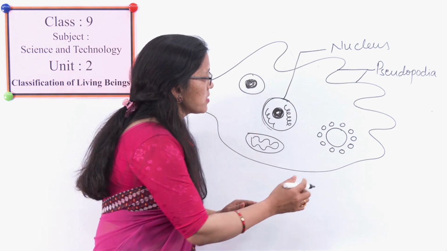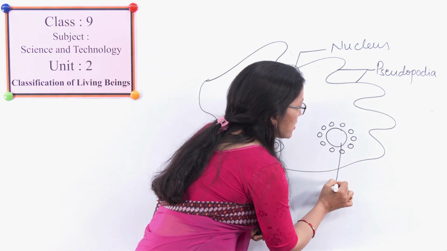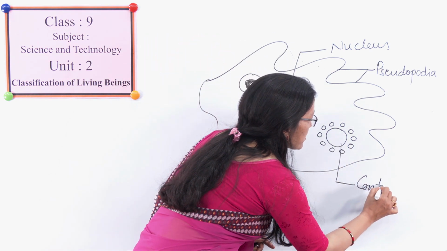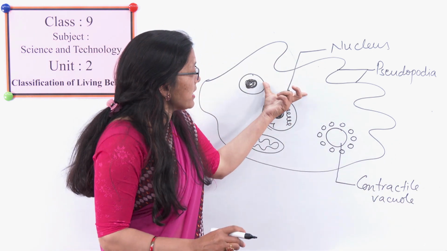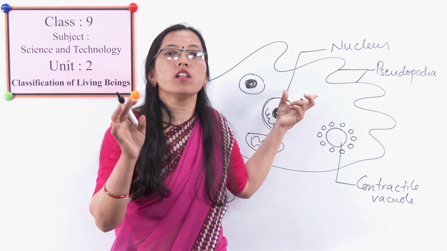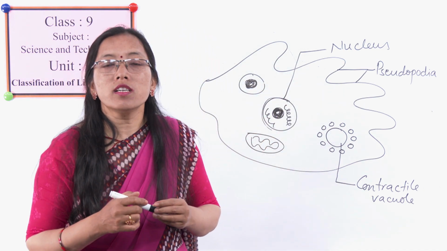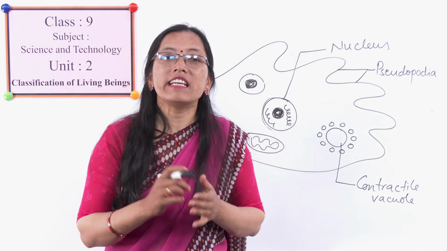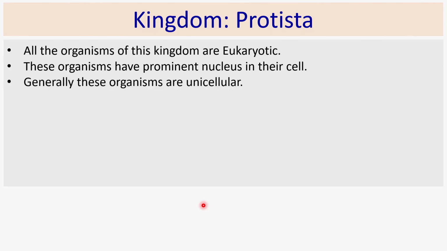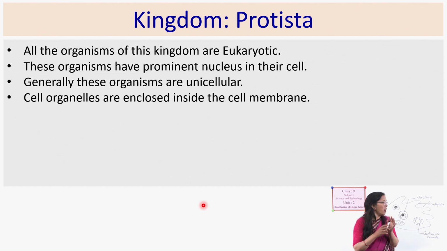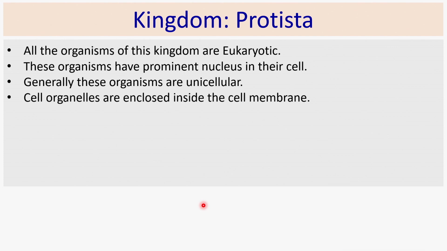And see, this is the contractile vacuole. This contractile vacuole helps in excretion. So from a single cell it performs all the kinds of functions which are performed in a living organism. All the cell organelles are enclosed inside the cell membrane.